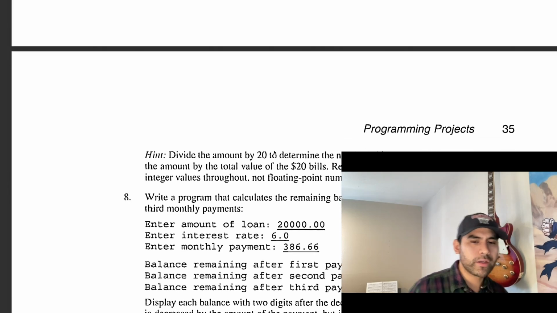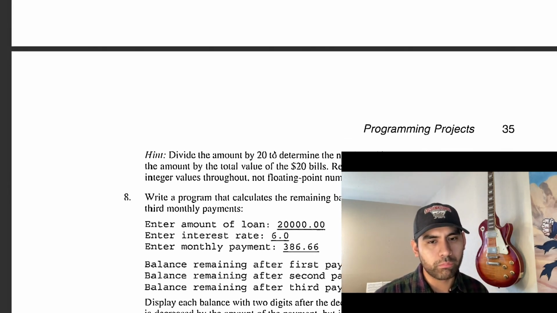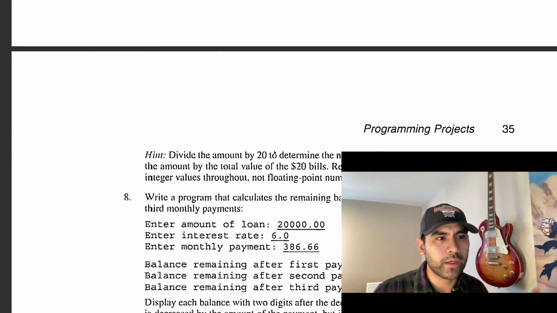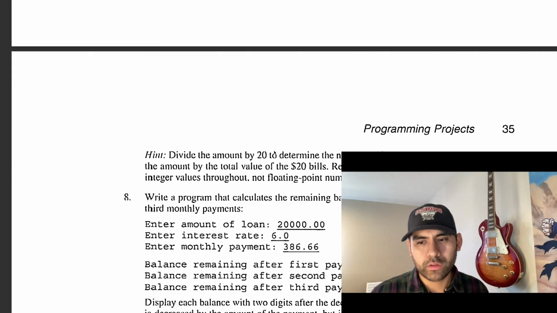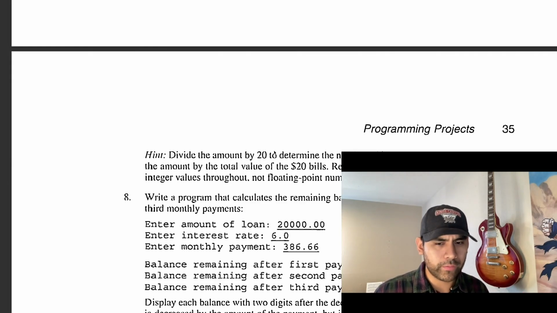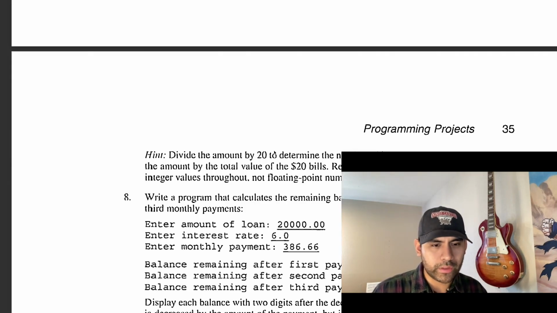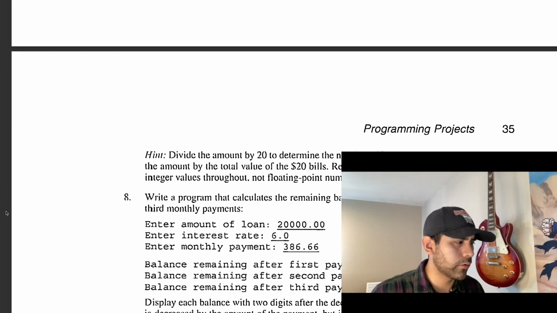All right. Divide the amount by 20 to determine the number of $20 bills needed. So divide the amount by 20 first. I think what I'm thinking right now is that we're going to need the modulo operator, right? I know how to use a modulo operator. It just gives you that remainder. I've used it a lot in JavaScript. And then reduce the amount by the total value of the $20 bills. Repeat for the other bill sizes. Be sure to use integer values throughout, not floating point numbers. Okay, so we're going to divide, and then divide again, break it down. Okay, so for our amount, we're going to amount, right?